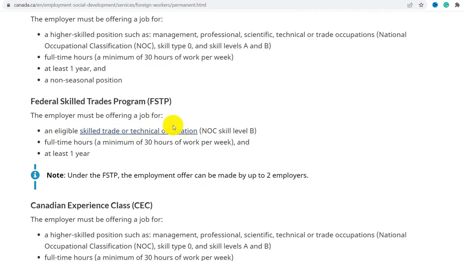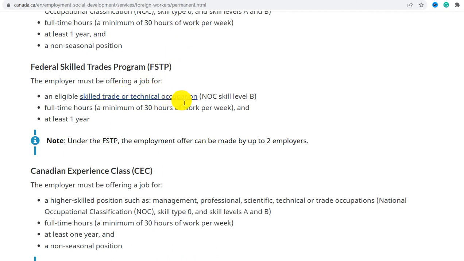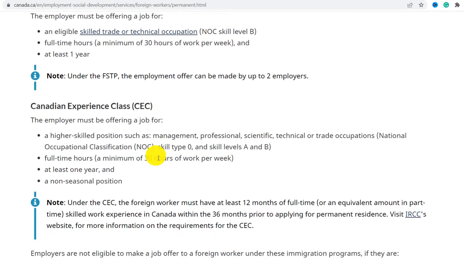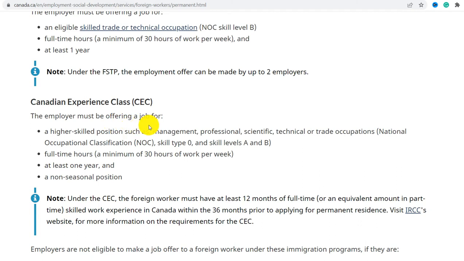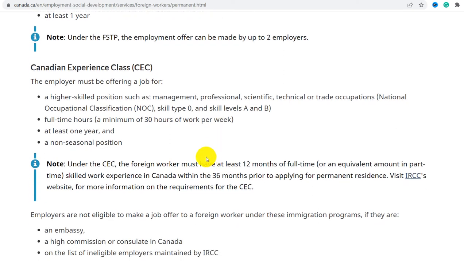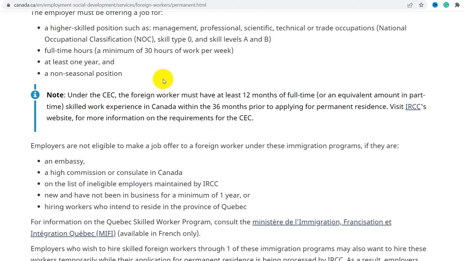Federal Skilled Trades Program, that is FSTP: the employer must be offering a job in eligible skilled trade and technical occupations. We'll discuss this later. Full time hours, a minimum of 30 hours of work per week and at least 1 year. Then the Canadian Experience Class, CEC: the employer must be offering a job for highly skilled positions such as management, professional, scientific, technical and trade occupations, NOC skill type 0 and skill level A or B, full time, minimum 30 hours per week. So that we already discussed.